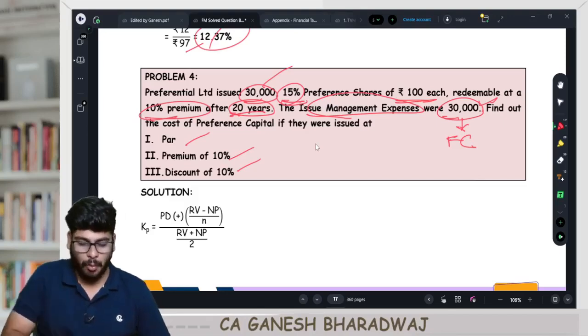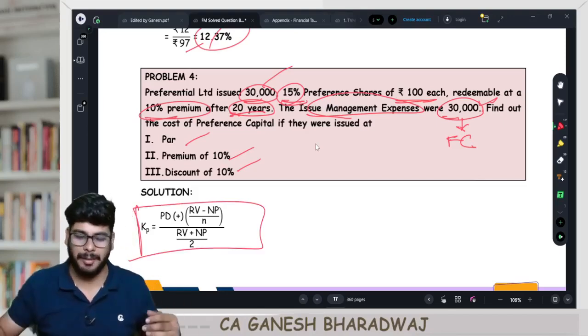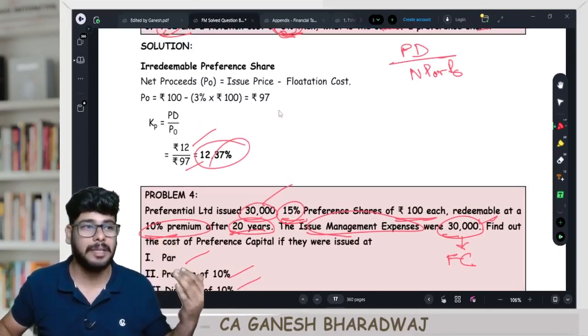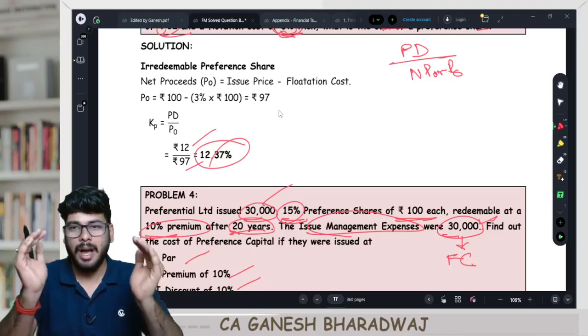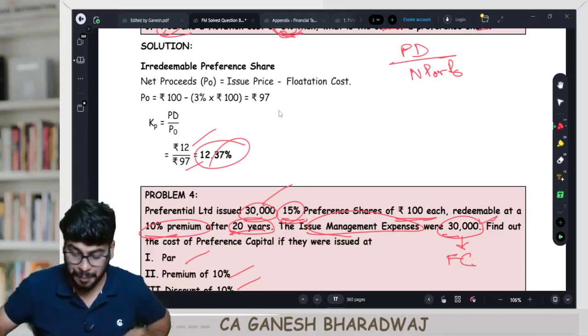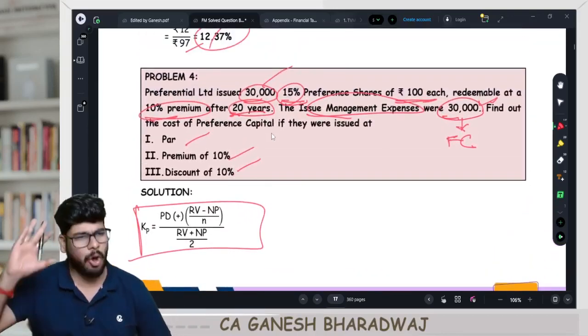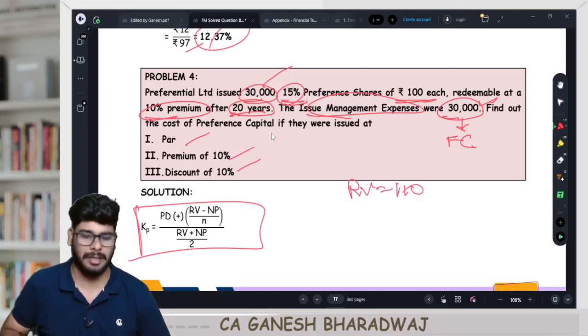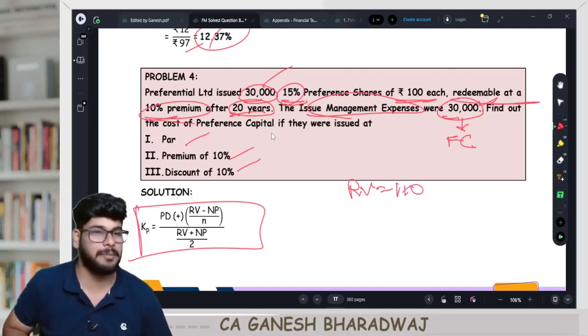Now, what is the formula for KP calculation? Come on, tell me guys. Once again, don't look at this. KP is equal to preference dividend plus (RV minus NP) by N, the whole by (RV plus NP) by 2. Right? Now, in all the 3 cases, redemption value is going to be 110. Correct? They have given it, redeemable at 10% premium.